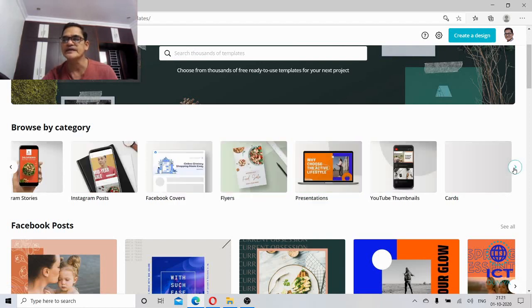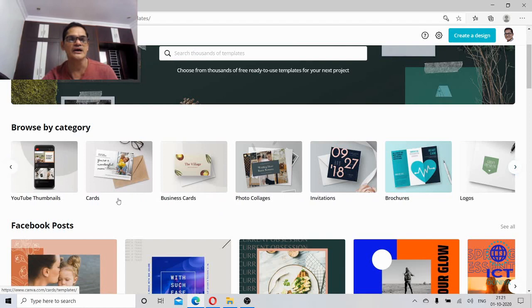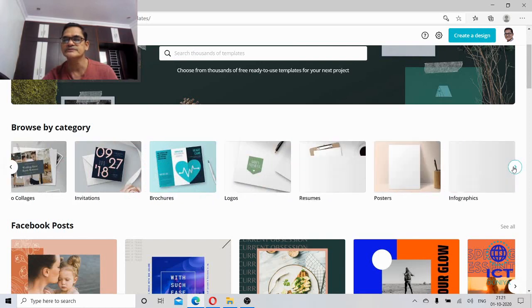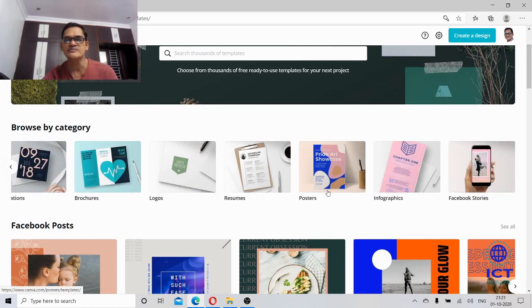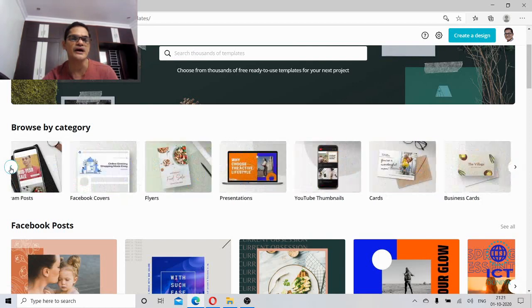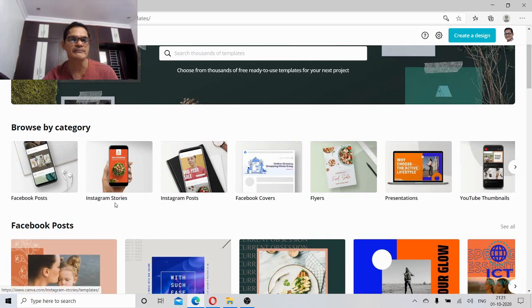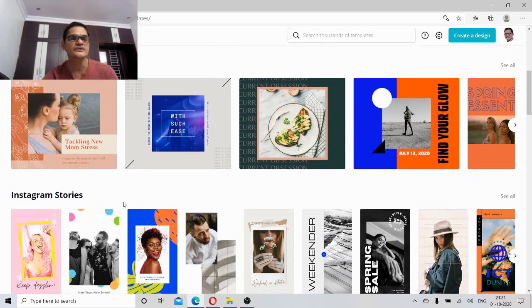So if you click here, cards, business cards, photo collages, invitations, brochures, logos, resumes, posters, infographics, Facebook stories. So like this you have a number of applications and templates. So coming to Facebook post, you have ready-made templates.